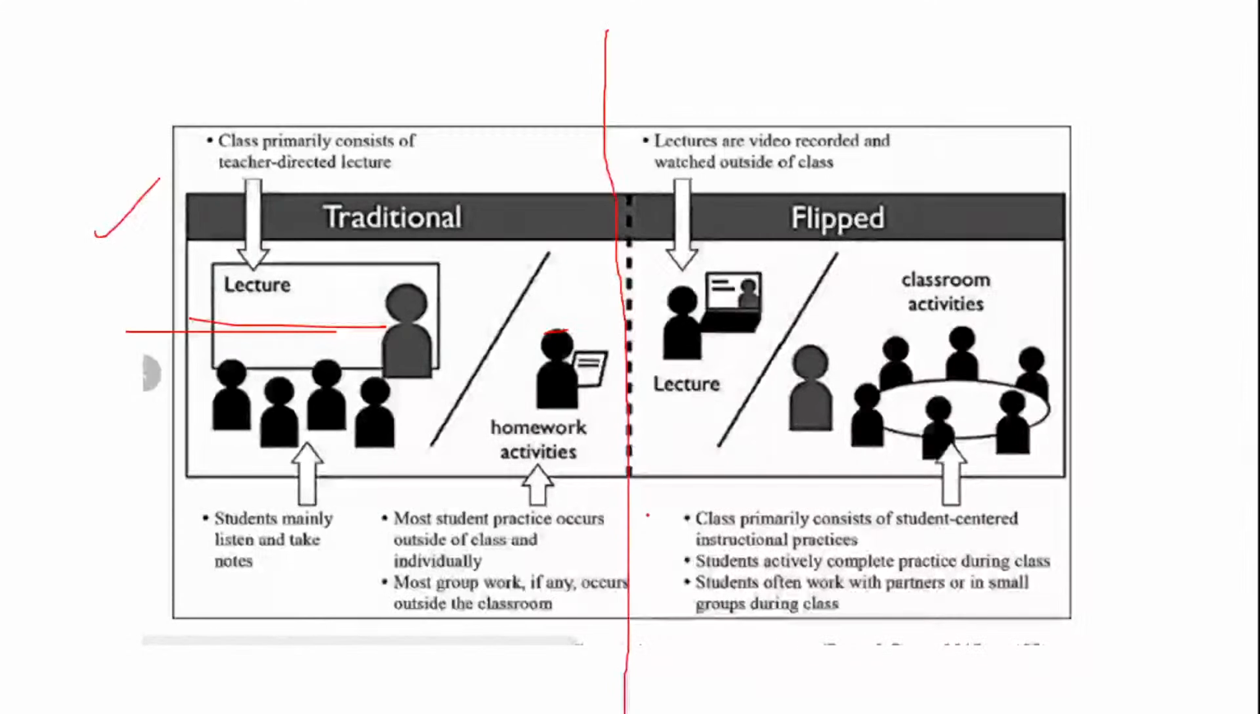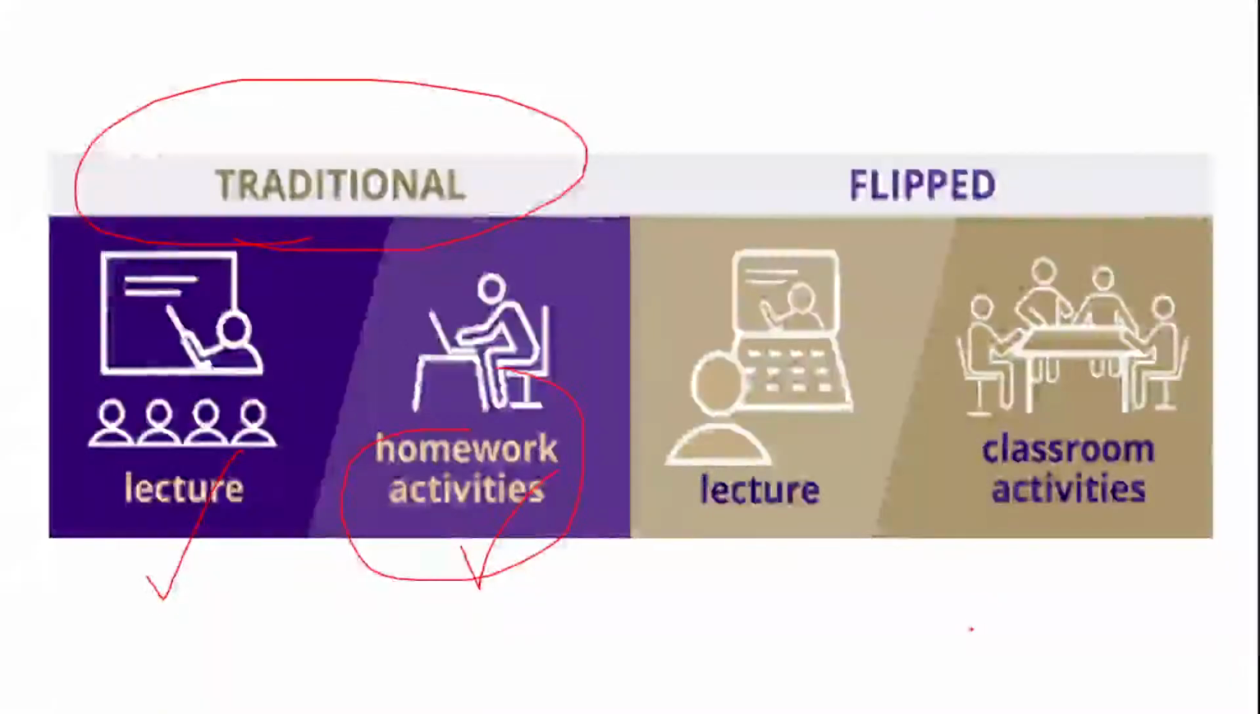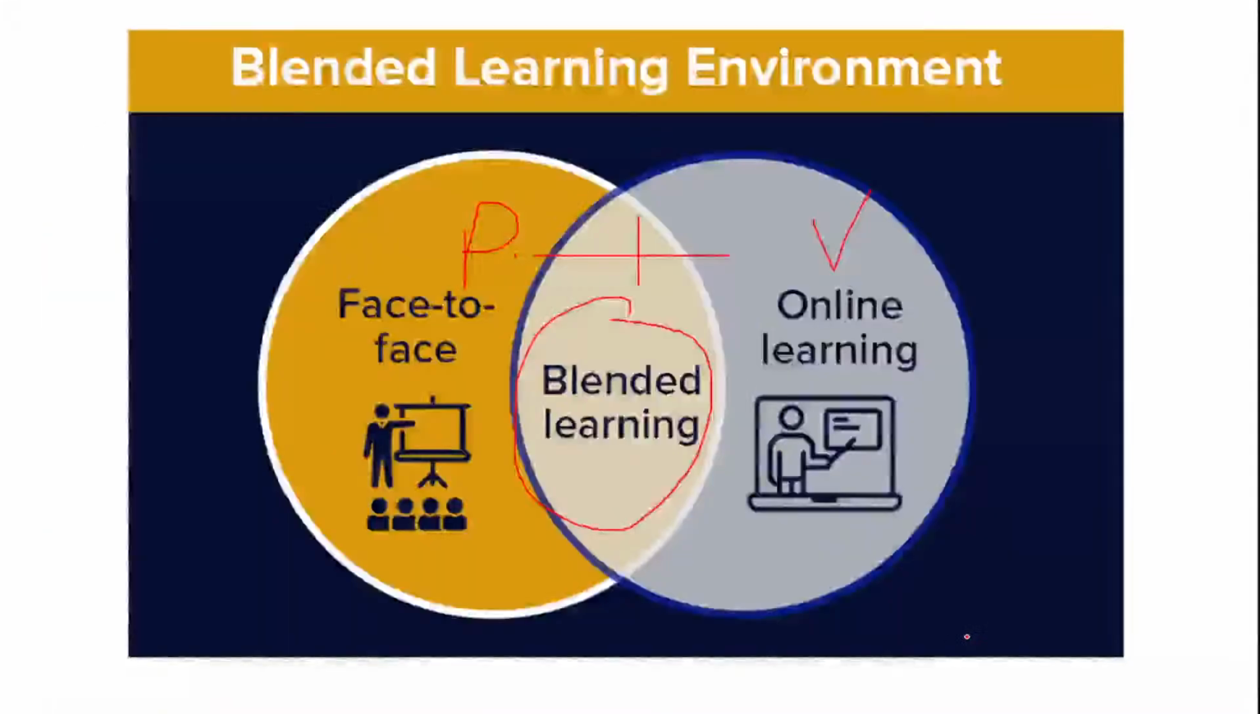Okay. So yes, in this particular classroom, the students often work with partners or in small groups during the class. Is it clear? So this is all about the traditional and flipped classroom. This is also the blended form of learning, or we can also call it the combination of the traditional and the flipped classroom. This combination of both of them brings blended learning.